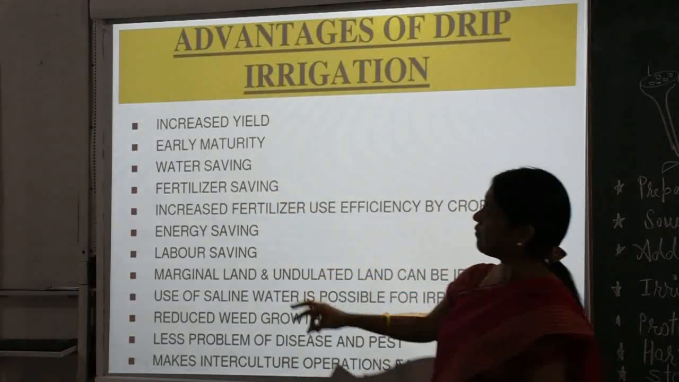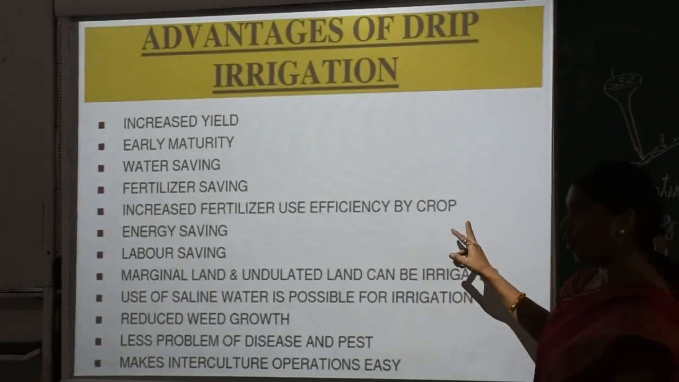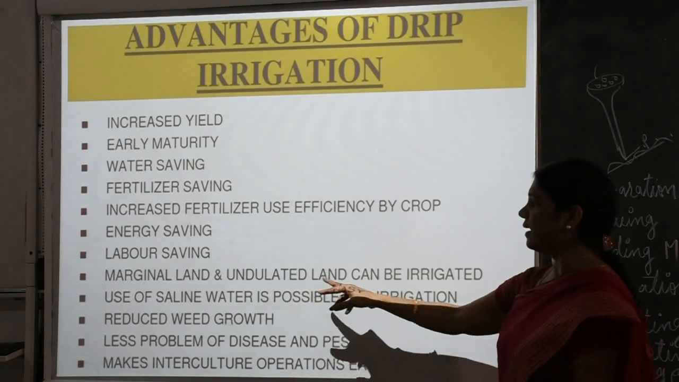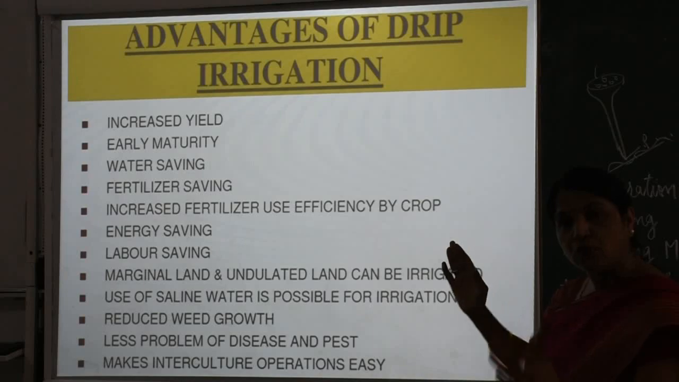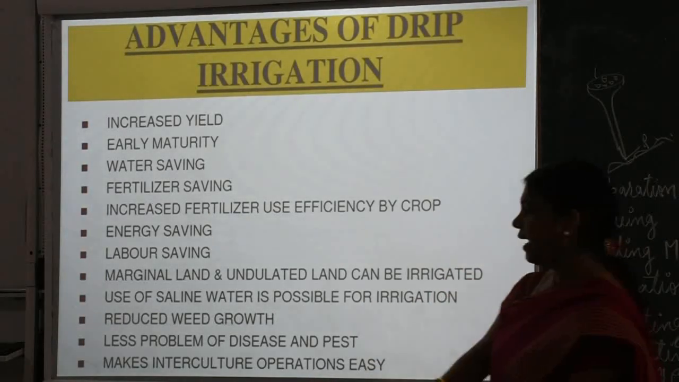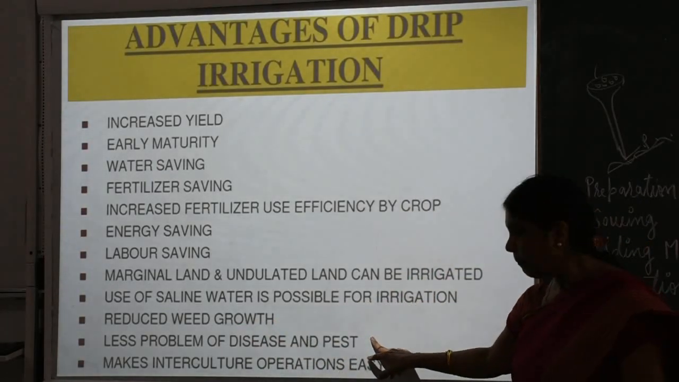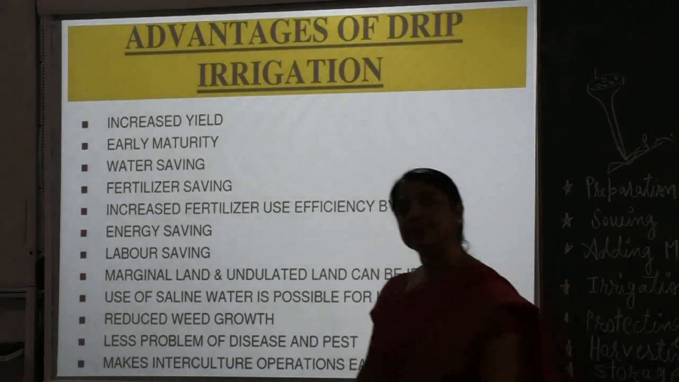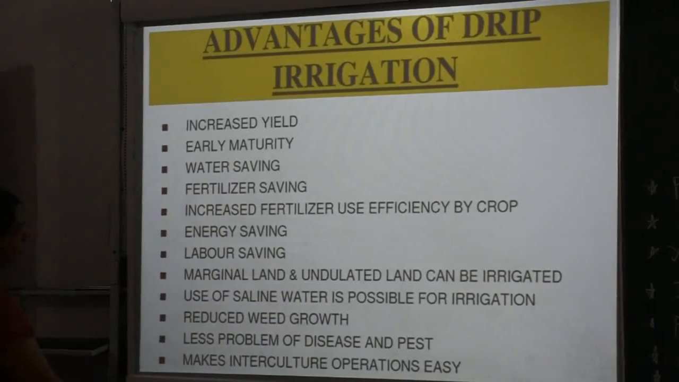Now fertilizer saver, increased fertilizer use efficiency by the crop, energy saving, labor saving, and marginal land and adult land can be irrigated. Even hard lands are also irrigated by it, and it reduces weed growth, causes less problem of disease and pest, and makes intercultural operations easy. Yes, by it so many operations are done very easily.